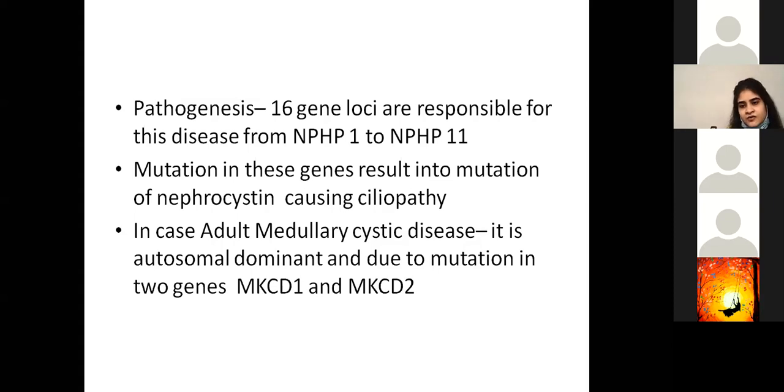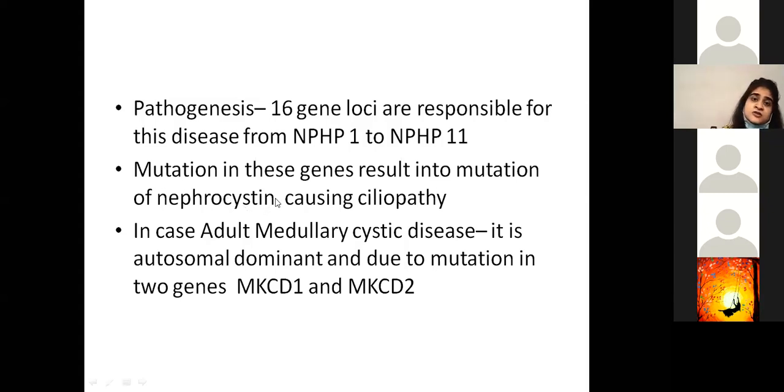Since the beginning, one thing has been common throughout all the diseases we've talked about under the heading of cystic diseases: there's been disturbance in the cilia. The cilia within the kidney are not working to their potential because they have been mutated. The same goes for nephrocystin as well.